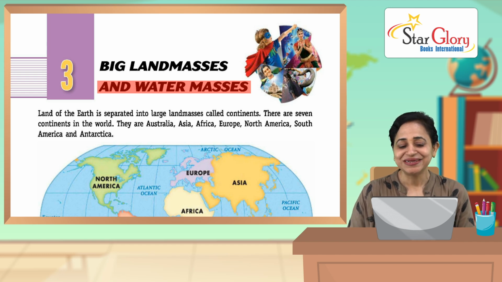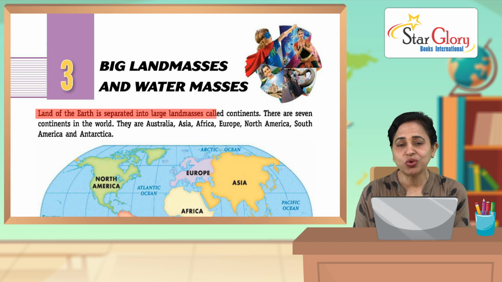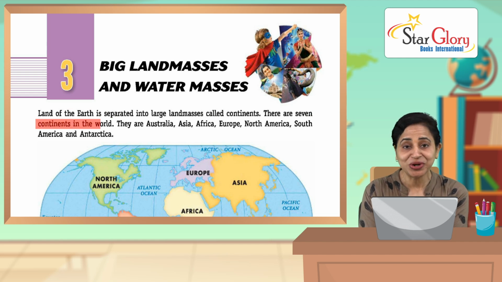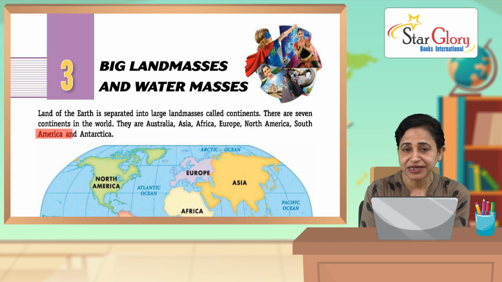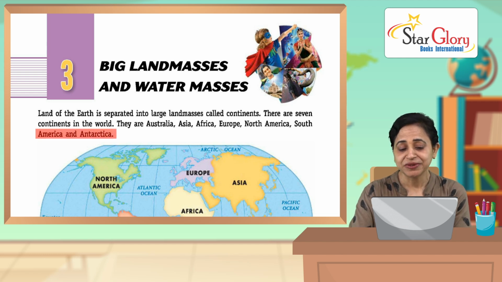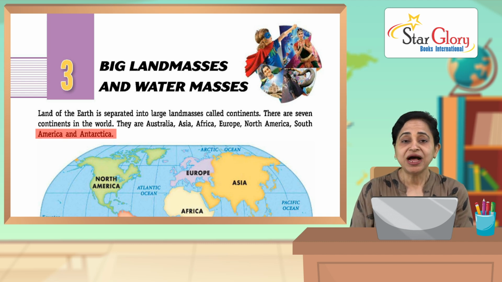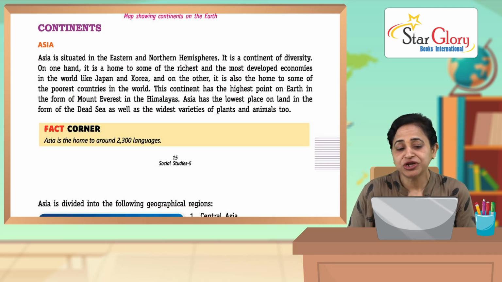So let's start. The land of the earth is separated into large land masses called continents, and there are 7 continents in the world. You already have read this in last book, right? They are Australia, Asia, Africa, Europe, North America, South America and Antarctica. Now we will read about one by one all these continents, and the information about these continents. Let's share the information.